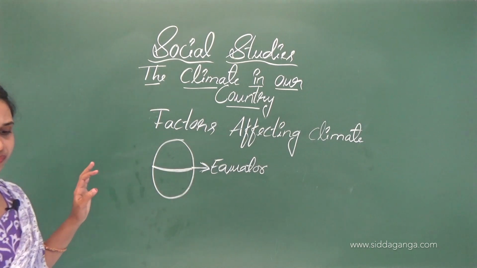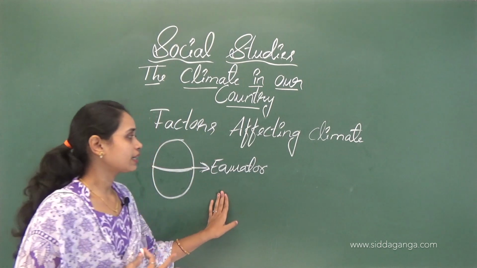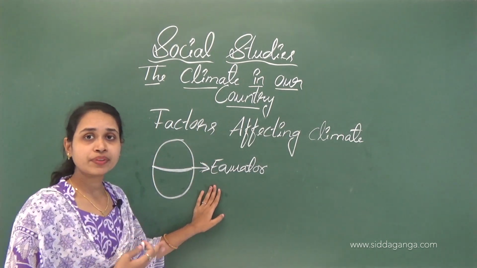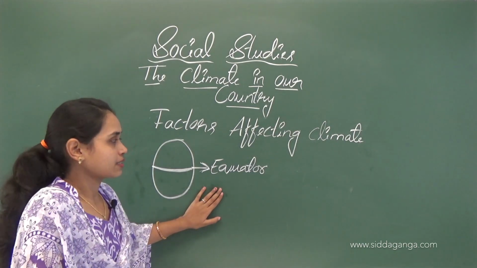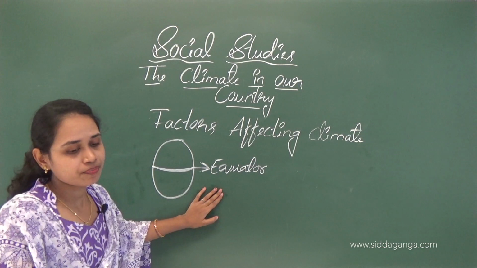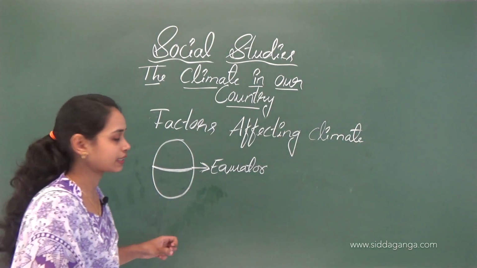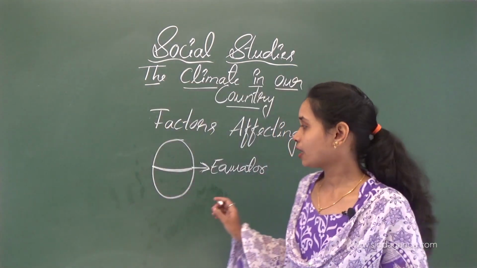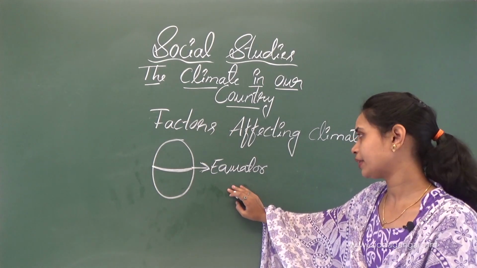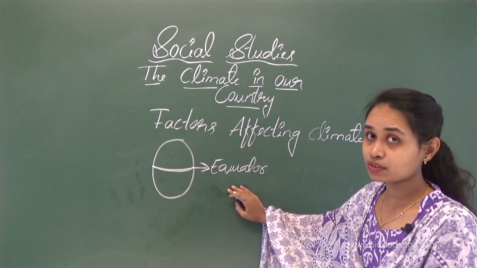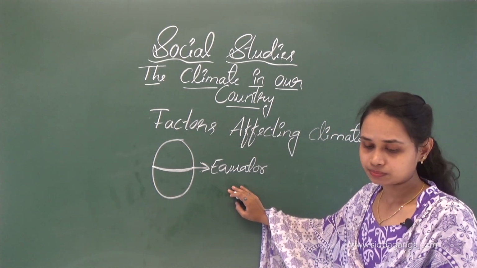So the factors affecting the climate: first, we have to see how far it is from the equator. So how far is it from the equator? Here the places located near the sea have a moderate climate, isn't it? So first we have to see how far it is from the equator.